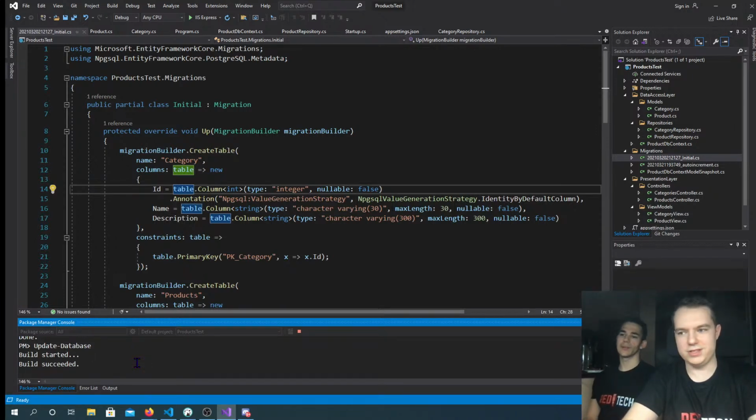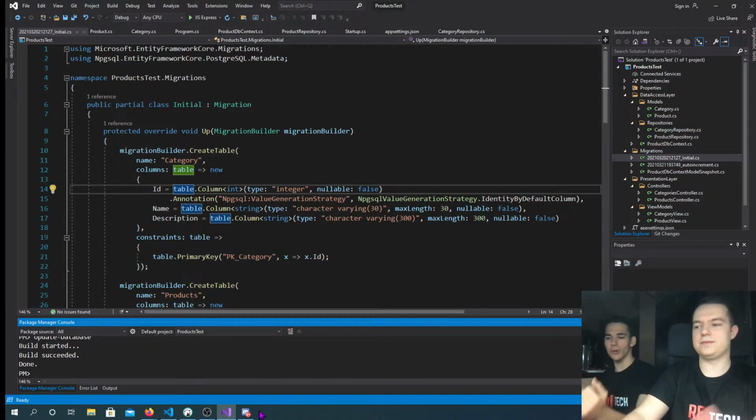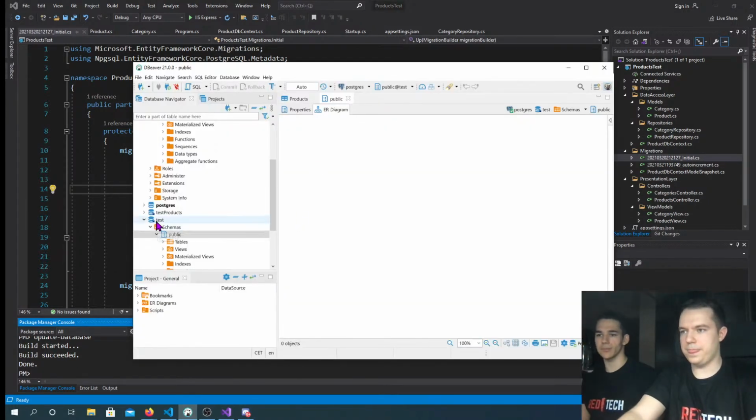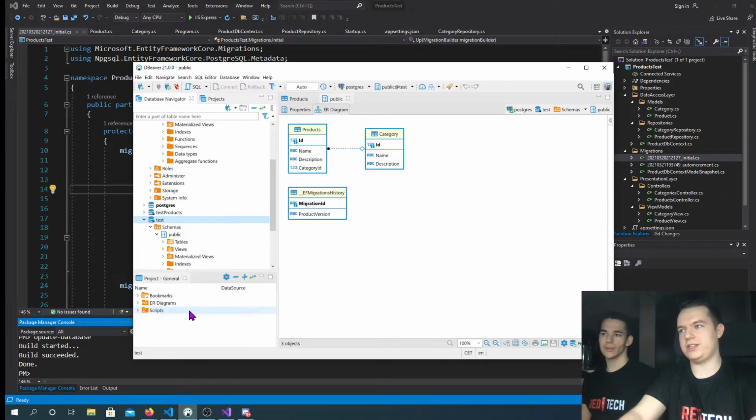And okay, so it's good. Now let's go back to DBeaver and see if we've actually done something. Yes, let's refresh. I have to refresh, and voila. We have a database. Basically, we didn't write a single line of SQL, and here everything works.